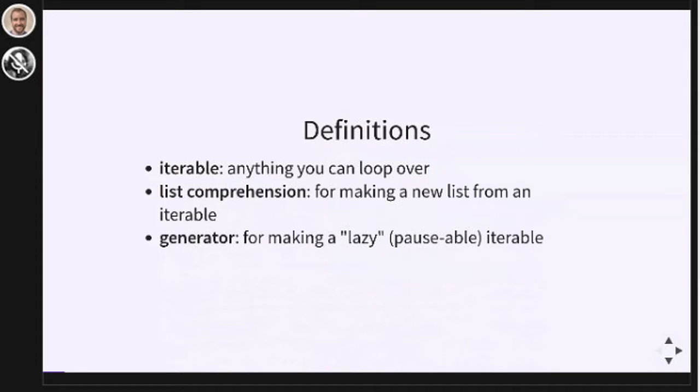A list comprehension is a special syntax for making a new list from any iterable. A generator is a lazy iterable. Generators can be paused and they can restart themselves repeatedly as you loop over them. And a generator expression is a special syntax for making a generator.